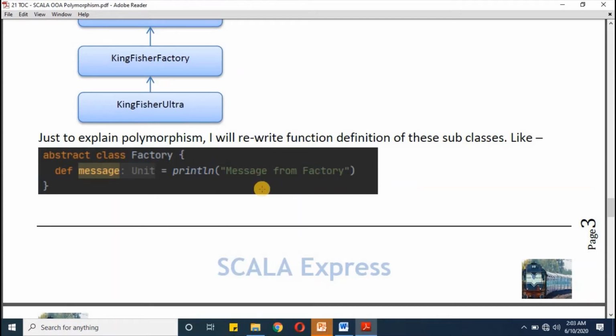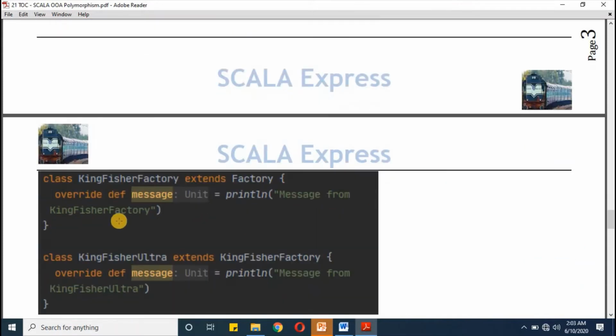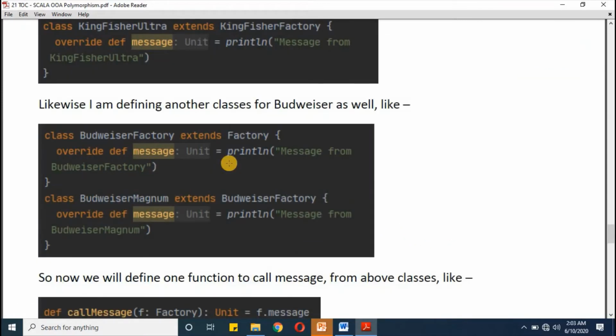And here I'm keeping a message from the factory. Likewise, I'm defining Kingfisher factory. Here also I'm overriding the same function, and I'm keeping a similar message from Kingfisher factory, and likewise for Kingfisher Ultra. So for now you must have understood that this factory we are taking is a beer factory.